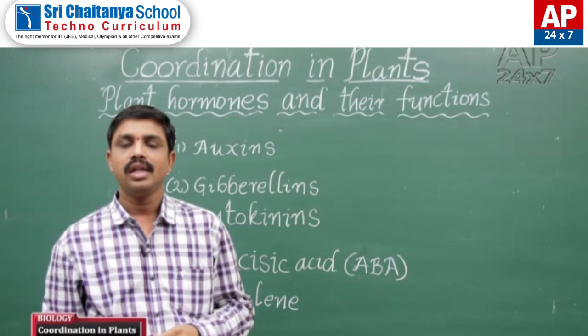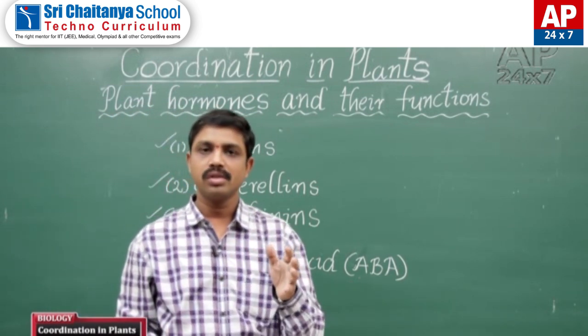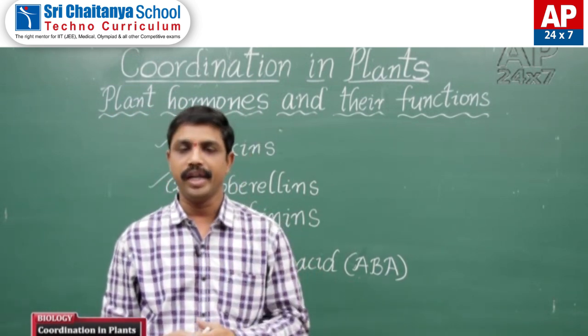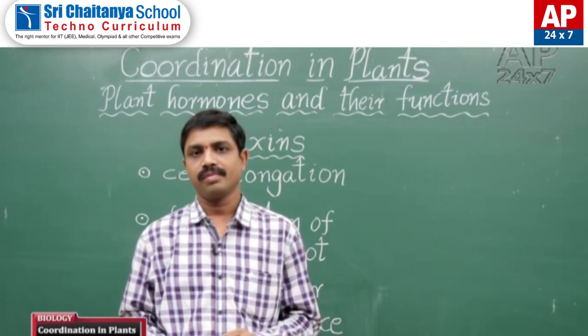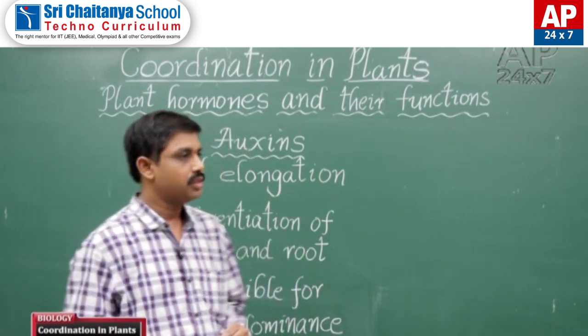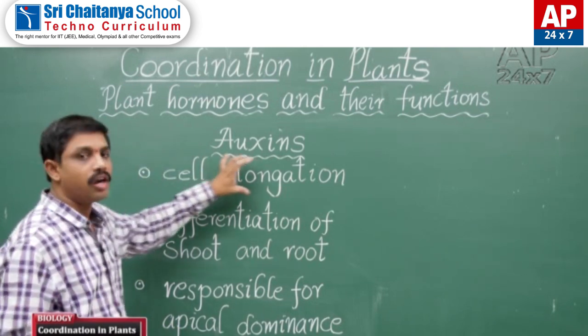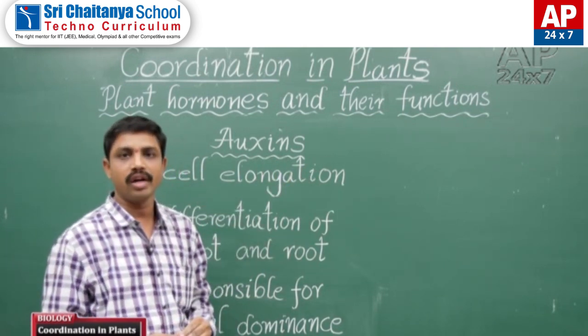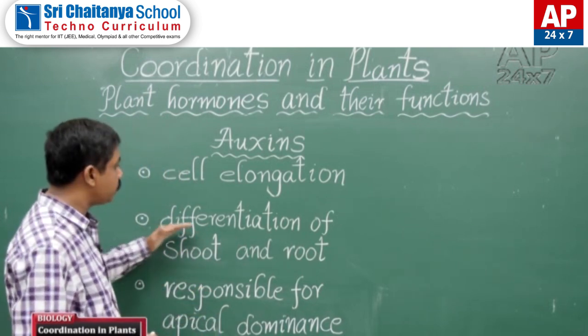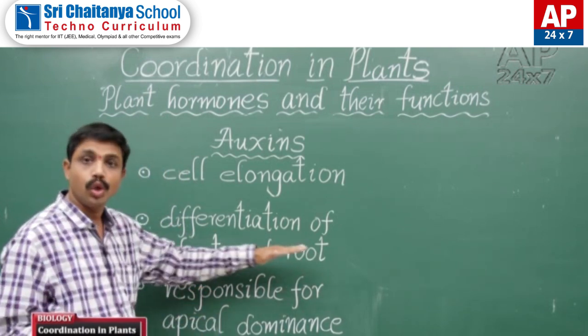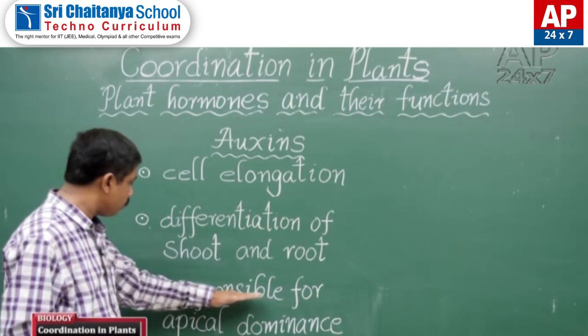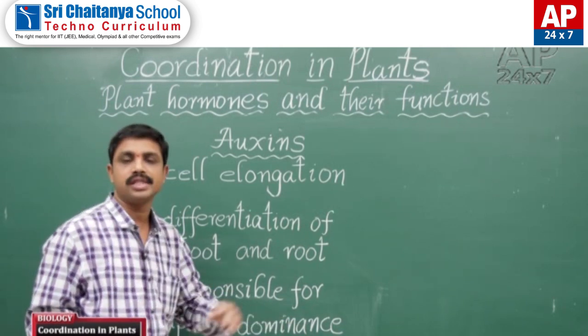Let us see the effects of these hormones on plant growth and development. Effects of auxins on plant growth and development: first of all, the first effect is cell elongation and differentiation of shoot and root, and auxins are responsible for apical dominance.